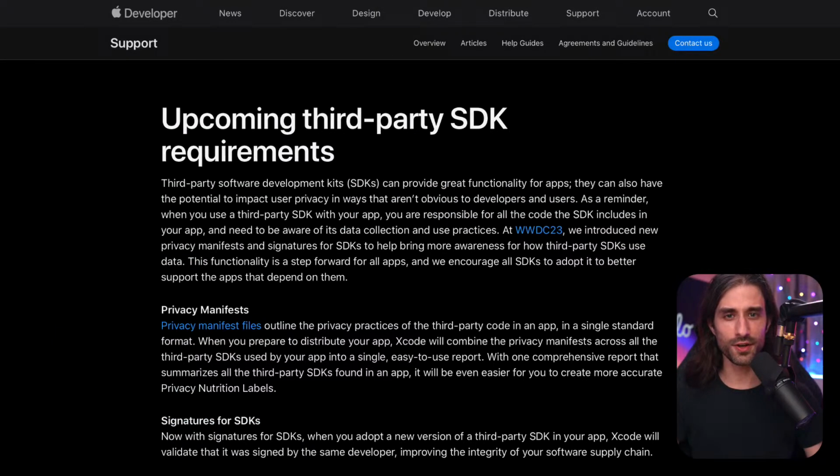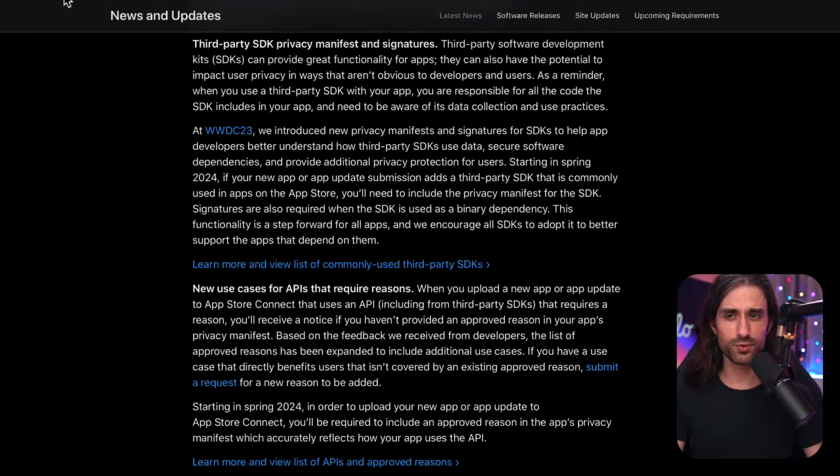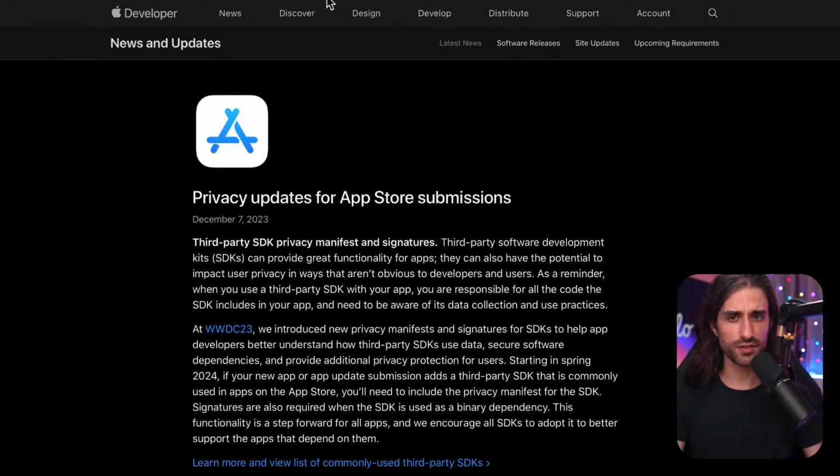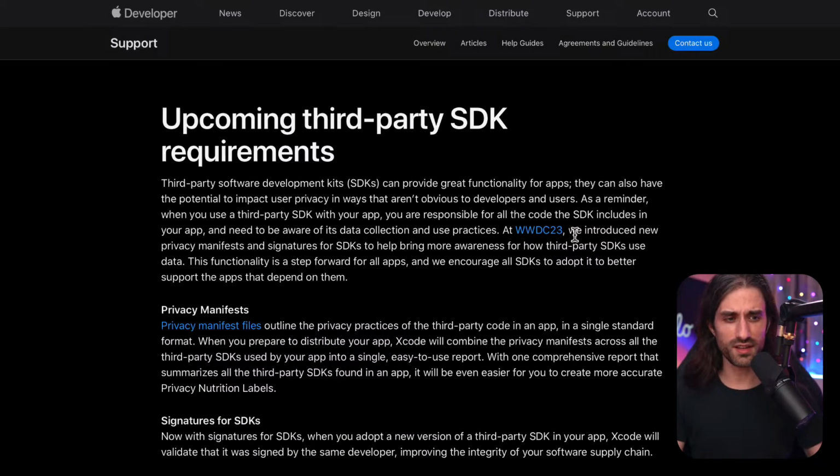So now let's move on to this third web page. This web page is the one that you are guaranteed to find as the first result if you search for the new requirements from Apple. It's kind of similar to the one I showed you first, but it's a bit more recent, I think, and it's basically what you will find if you search. So let's also cover it together.